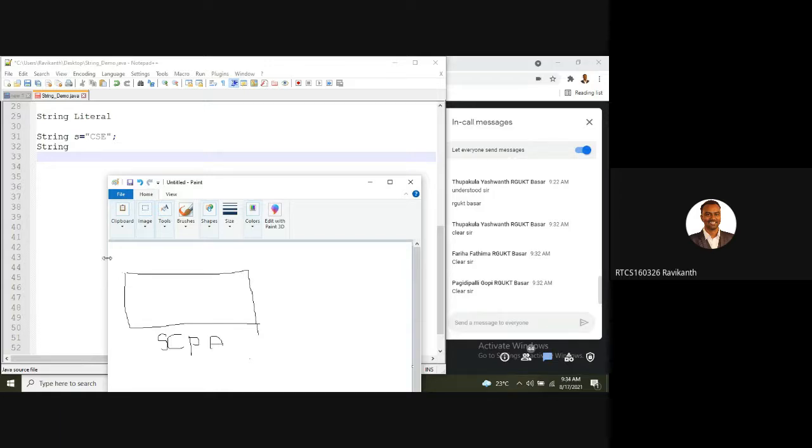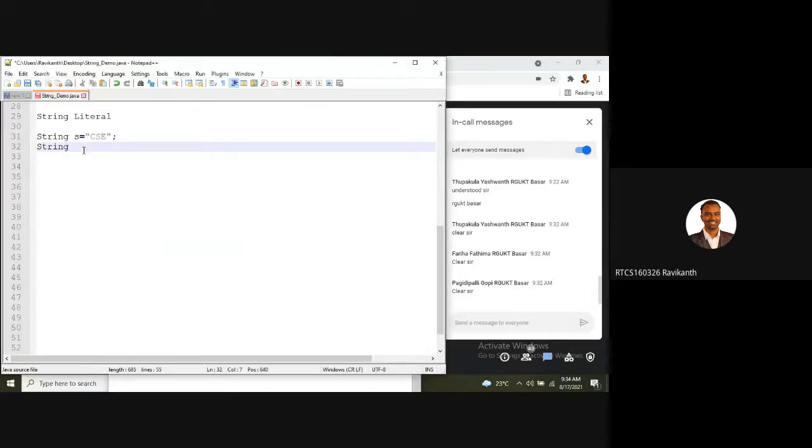Now when I say string s equal to CSE, it is occupying memory, and it would be directly stored there as CSE. Then later I'll say s1 is also CSE.